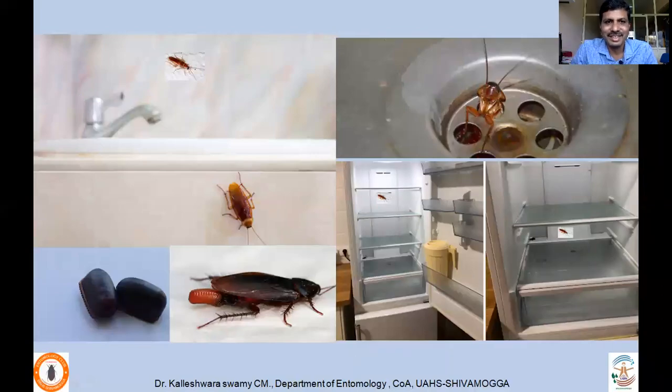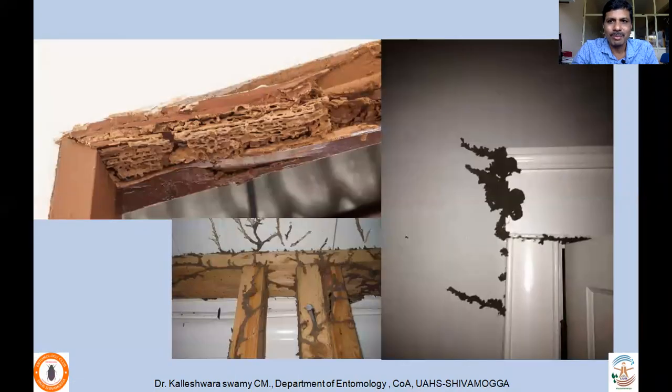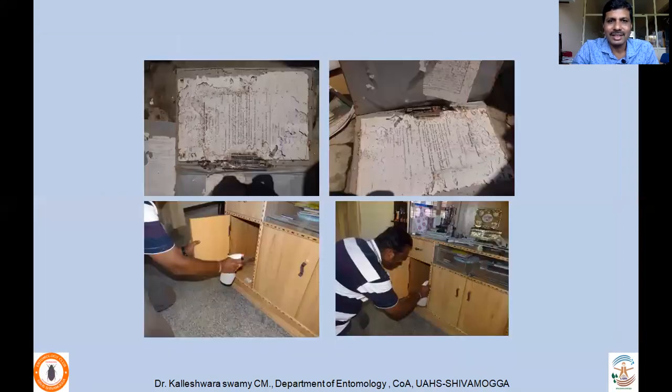Hello everyone. Probably on a daily basis, every day, now you will find this type of pictures. Cockroaches near the tap, sink, refrigerator, or when you mop, you'll find this type of capsule-like structures. Similarly, you might have also encountered this type of earthen galleries in the wooden materials at your home. Similarly, this type of damage to the various books and materials which you have kept.